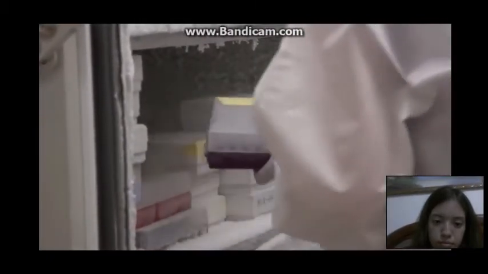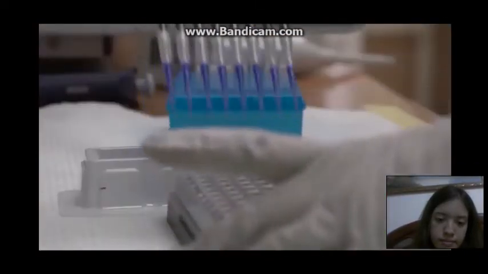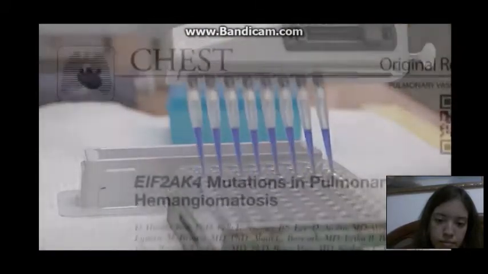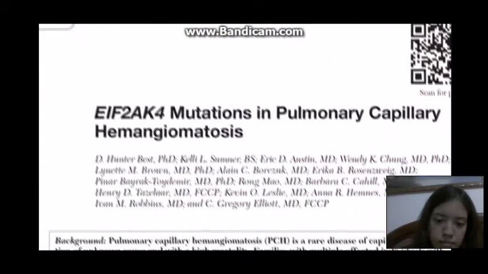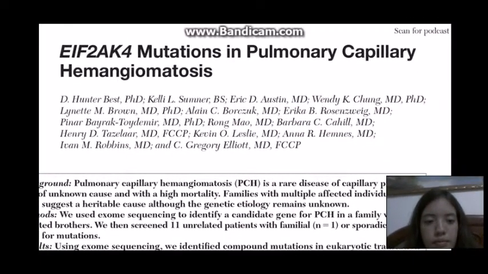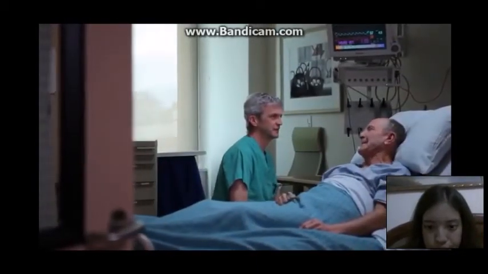Recently, we took DNA that we collected in the year 2004, added to it new samples, and discovered gene mutations that cause a very rare form of pulmonary hypertension called pulmonary capillary hemangiomatosis, which is a medical mouthful, but it's a rare disorder, and it's a form that we've never really understood the cause of and had a very difficult time diagnosing.